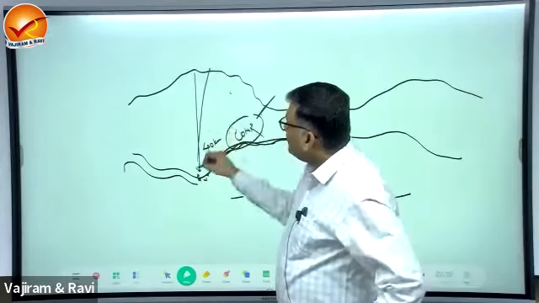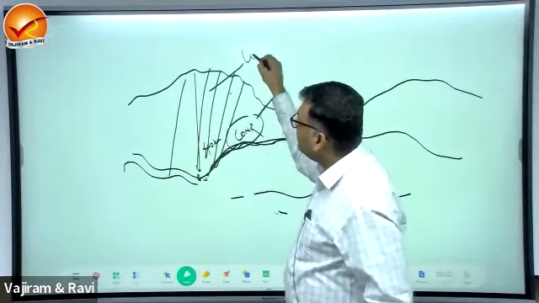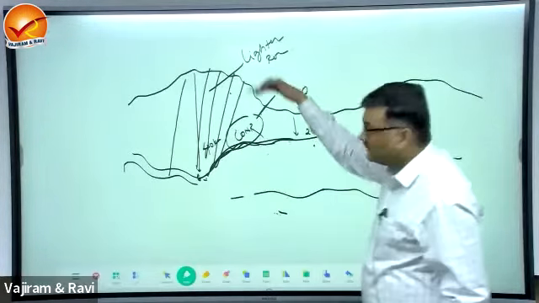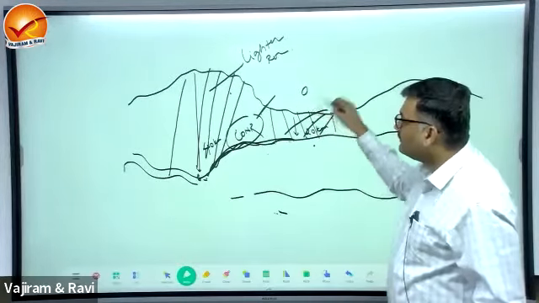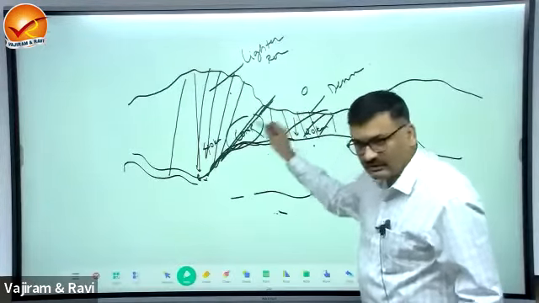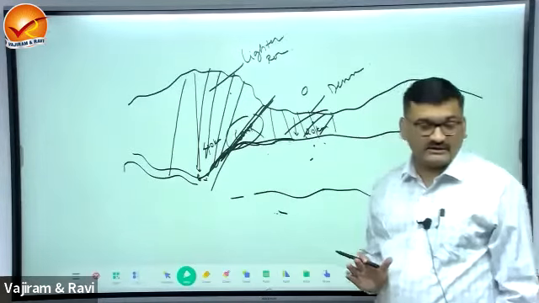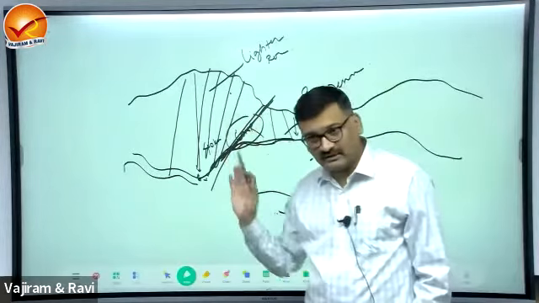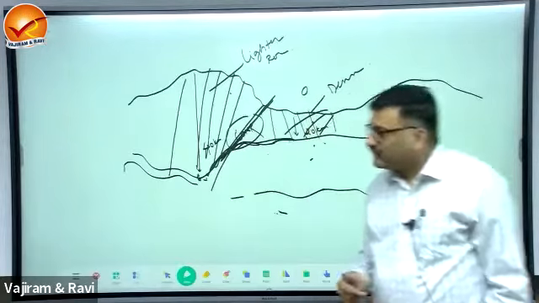So it means that when you see the rocks of continent, they are made up of lighter material, more elevated, lighter. Rocks of the ocean floor are made up of denser material. And here is somewhere a boundary between lighter material and denser material. This is known as a Conrad discontinuity. But this is not going to be the same at all places. That is why we are not able to draw it. Okay? Now,